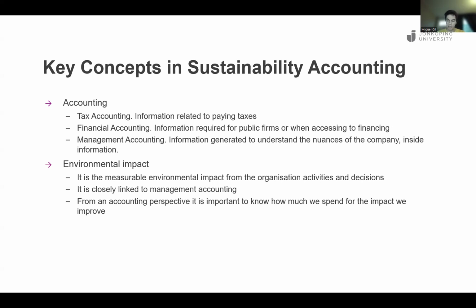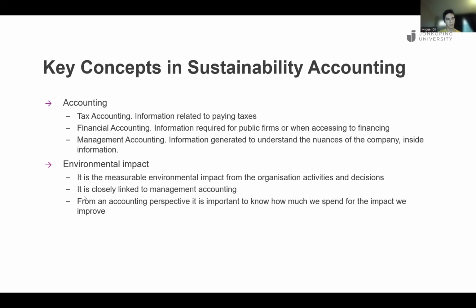And the second aspect that we need to discuss is environmental impact, because we will learn about how to account for different things in terms of money, like the traditional way to do accounting with money. But there is also in sustainability a need to account for environmental impact, and environmental impact is not all the time measured in money. Environmental impact can be measured in kilograms of CO2, kilograms of methane, kilograms of different types of impact or uses of different chemicals. There are different approaches to this. However,